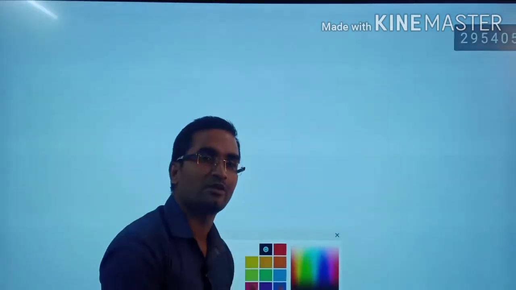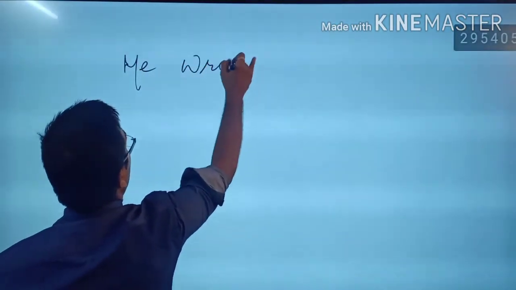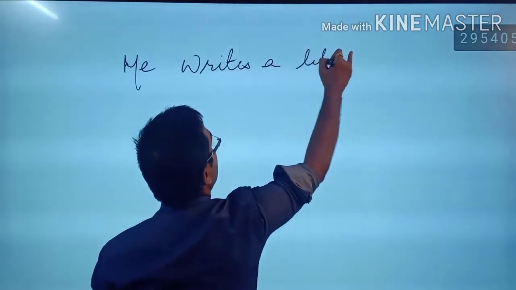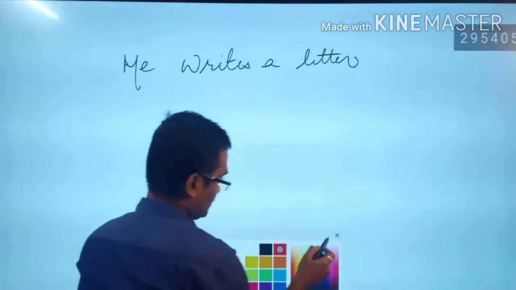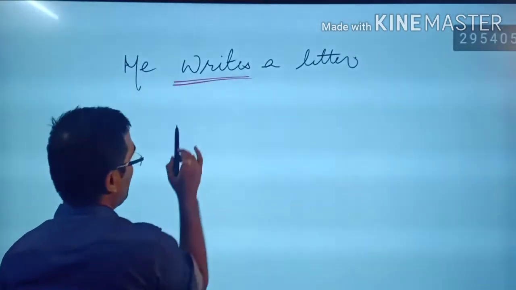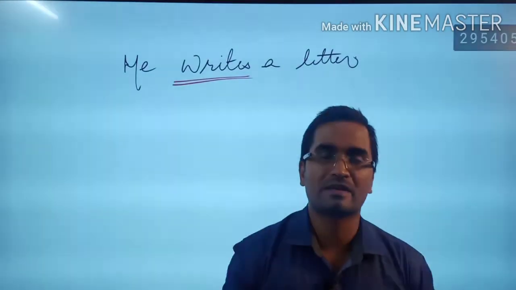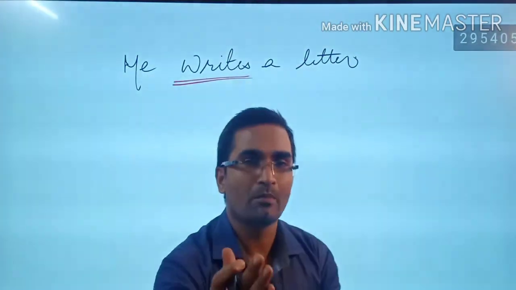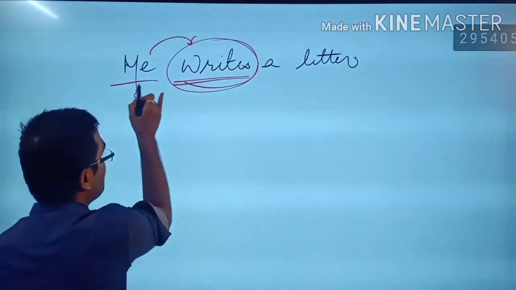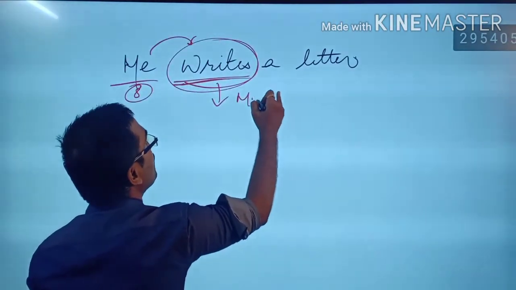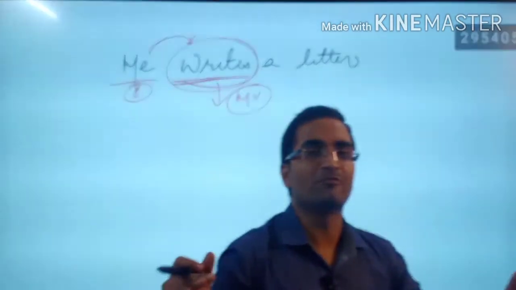I hope all of you have understood so far, so we'll go through some examples of how we will tackle such questions coming in the examination. For example, I have a sentence, "He writes a letter," right? So one more thing to be pointed out here: whenever you want to change active into passive or passive into active, you have to remember one thing, that the main verb, the word used after the subject, should be a transitive verb.